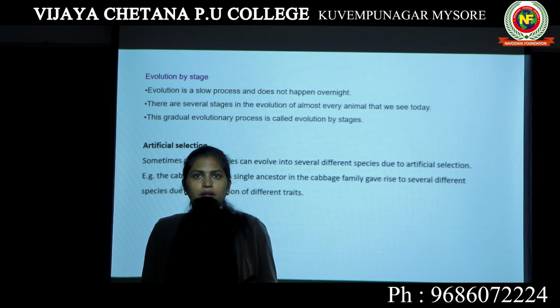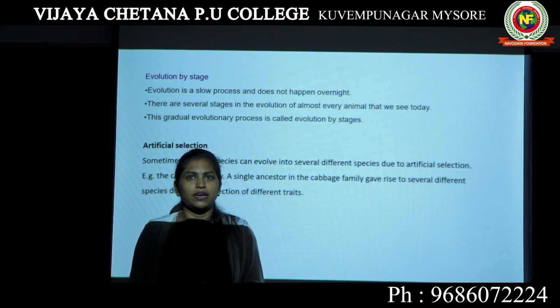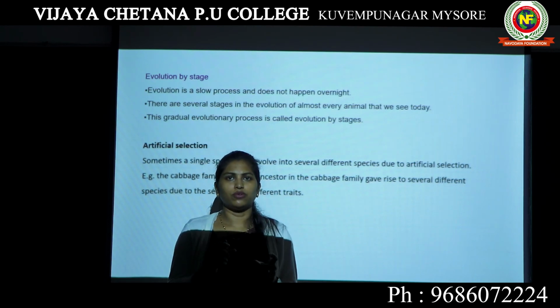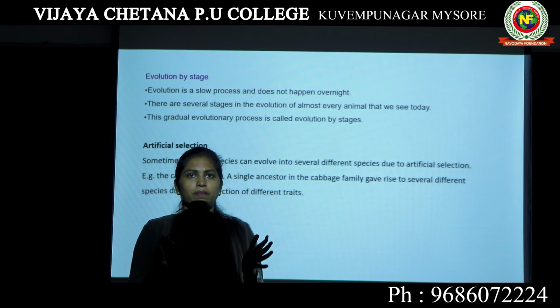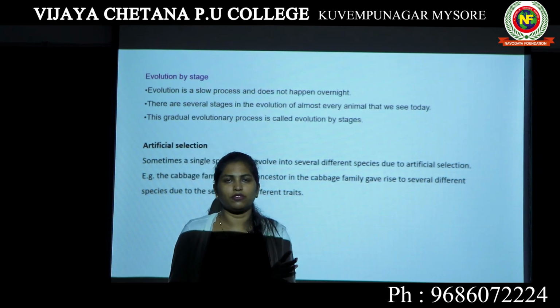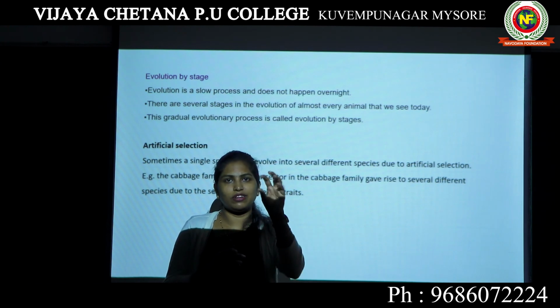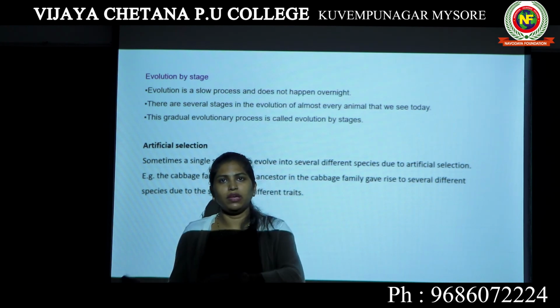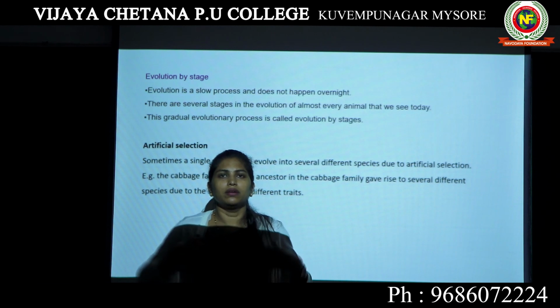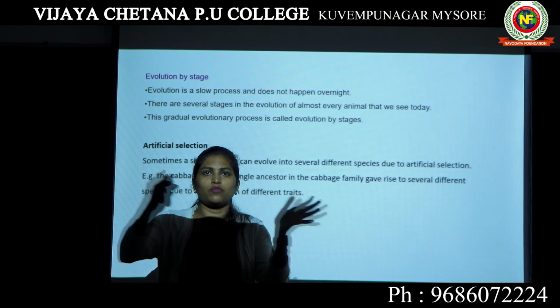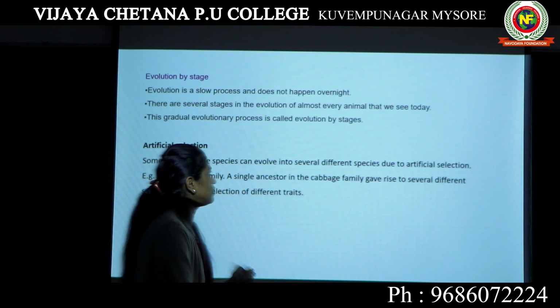There are multiple. They were not naturally selected, we human beings artificially did it. Similarly, cabbage also has multiple varieties and colors. That is because we selected particular traits and caused one cabbage species to form different species. This is known as artificial selection.